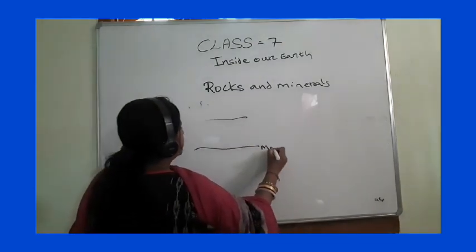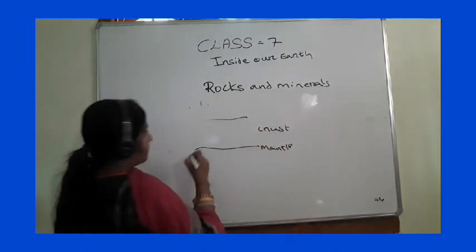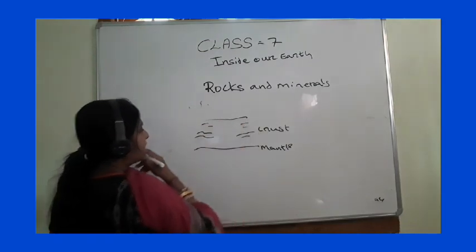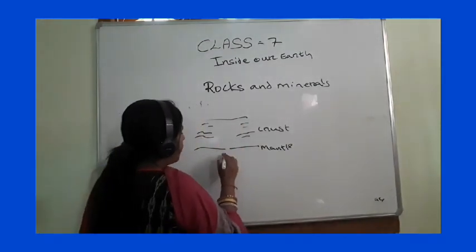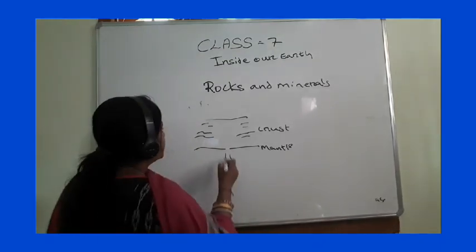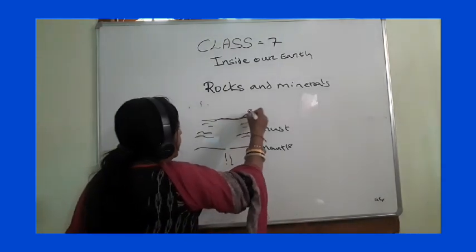Suppose this is the mantle. This is the crust. Okay. When this hot molten magma comes to the earth crust, without coming to the earth surface.